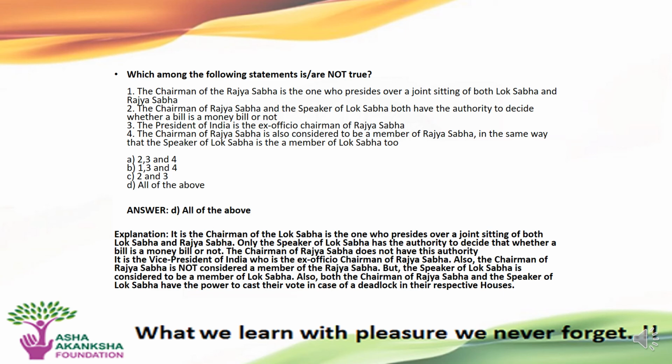Let's move on to the next question. Which among the following statements is not true? First, the chairman of Rajya Sabha is the one who presides over a joint sitting of both Lok Sabha and Rajya Sabha. Second, the chairman of the Rajya Sabha and Speaker of the Lok Sabha both have the authority to decide whether a bill is a money bill or not. Third, the President of India is the ex officio chairman of Rajya Sabha. Or fourth, the chairman of Rajya Sabha is also considered to be a member of Rajya Sabha in the same way that the Speaker of Lok Sabha is a member of the Lok Sabha too.